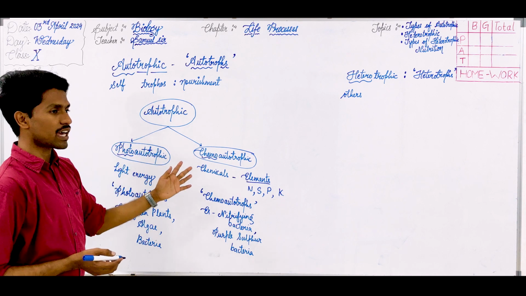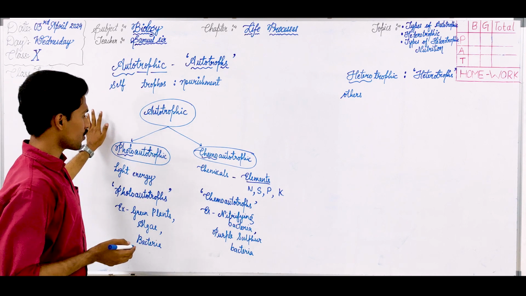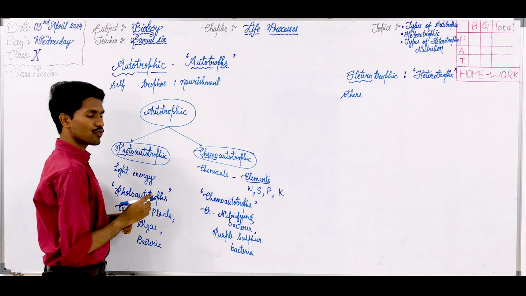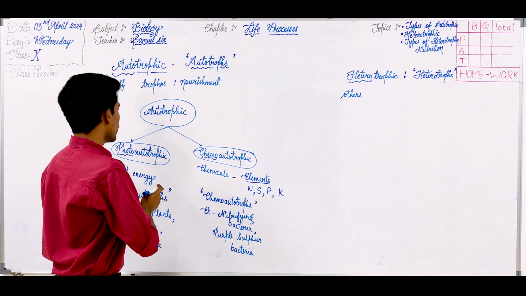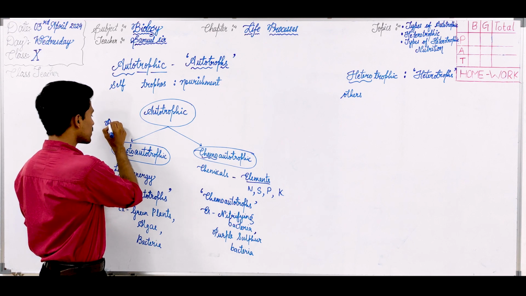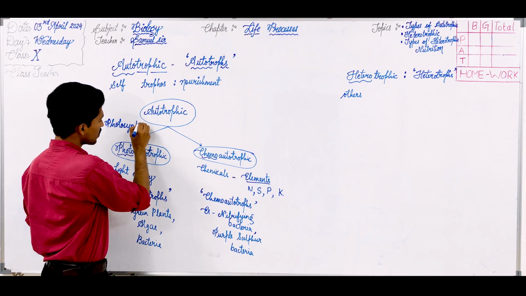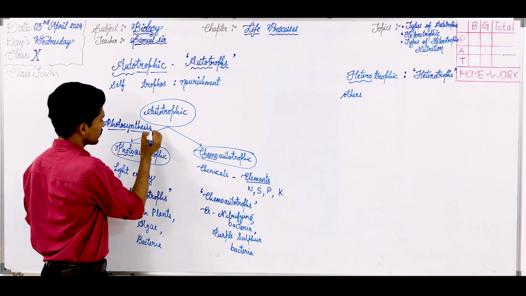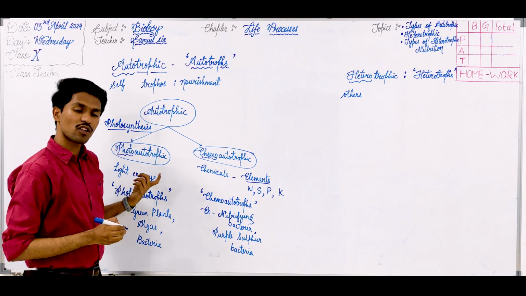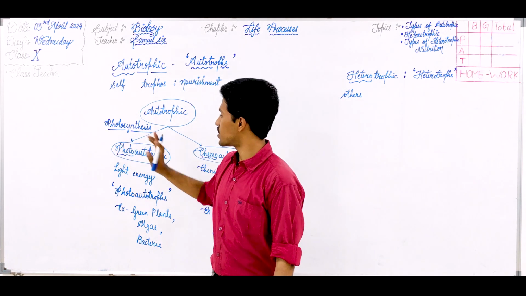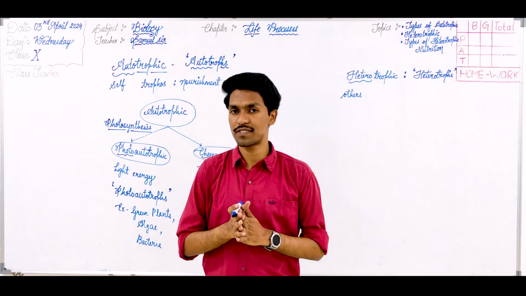Now these were the types of autotrophic mode of nutrition. In our previous video, we have completed the photoautotrophic mode of nutrition, where we have seen how the organisms are capable of production of their own food using a process called photosynthesis, where light energy involvement is there along with the raw materials. So photosynthesis part already we have seen.